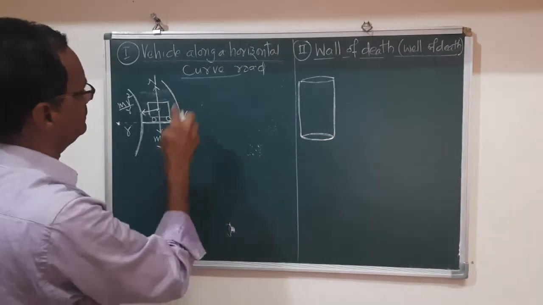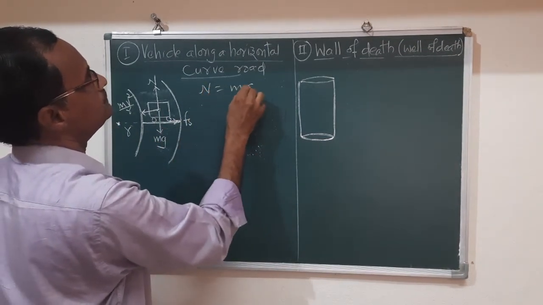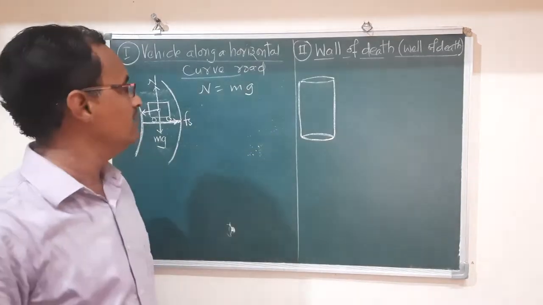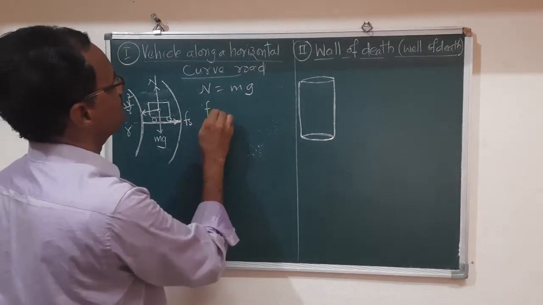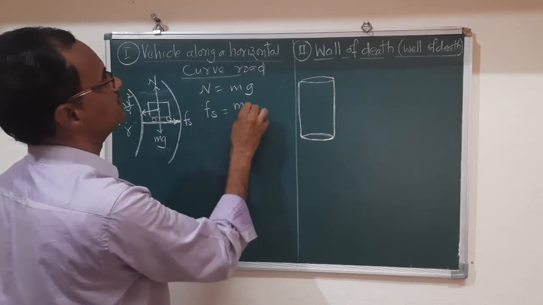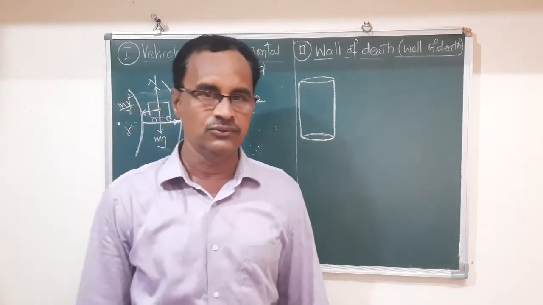Here we know the balancing forces: N is equal to mg, that is, the normal reaction is balanced by the weight of the vehicle, and the centripetal force is provided by the frictional force.